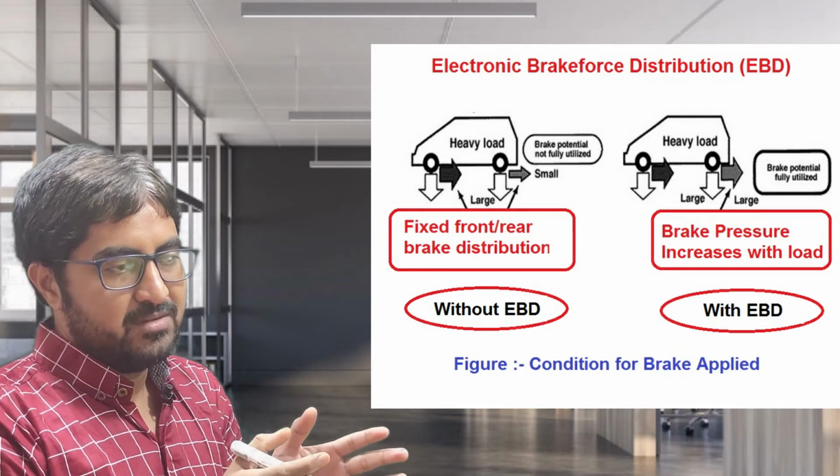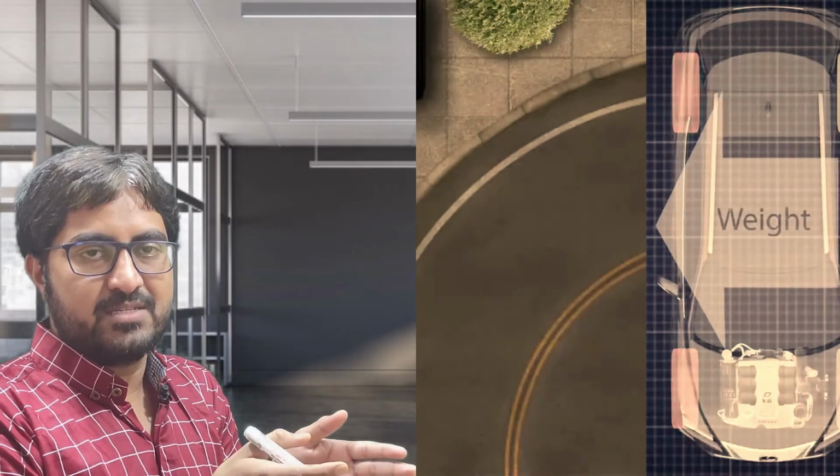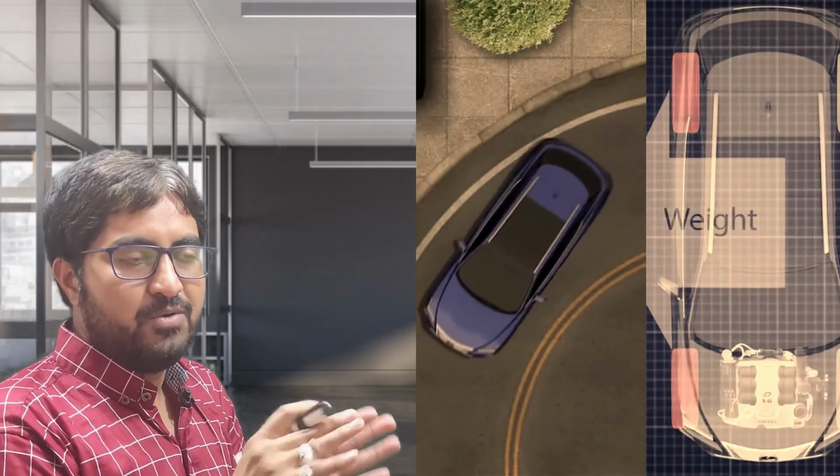Let us consider the example of cornering. Whenever you are taking a turn and apply the brakes, there is more weight on the outer side because your vehicle weight is shifted outward. So there is more weight on the outer wheel and less weight on the inner wheel.